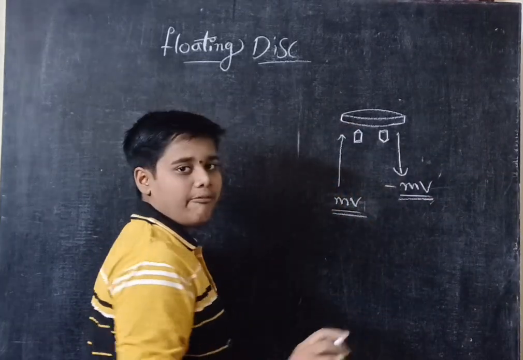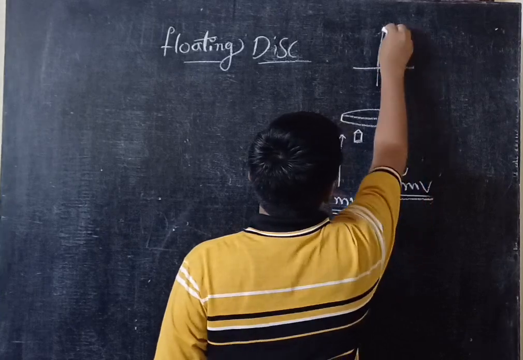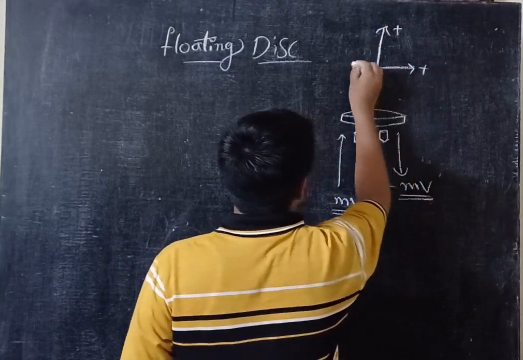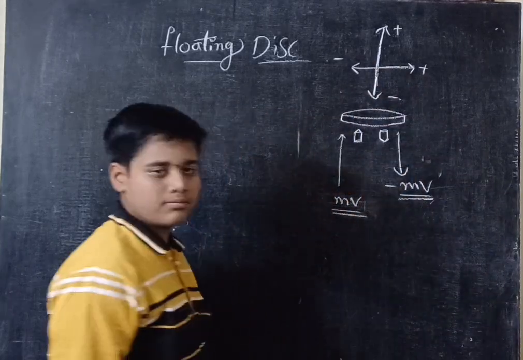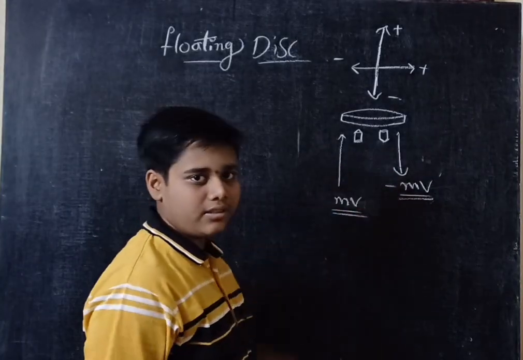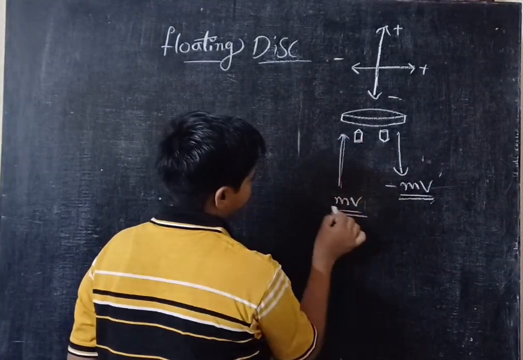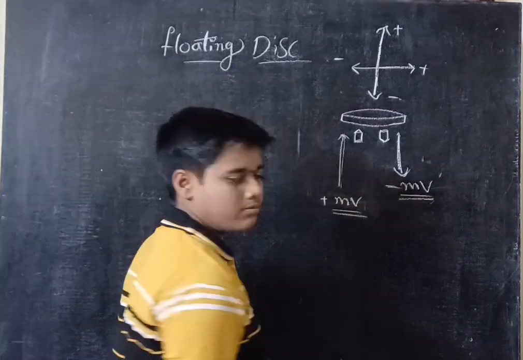Here the main point is we have to take the sign convention. Towards the floating disk is positive, and coming back downwards is negative. Okay, so this is very important before going to any subtopic.